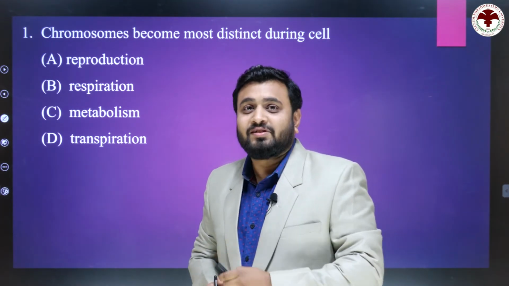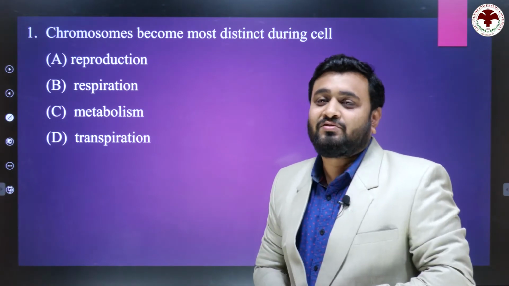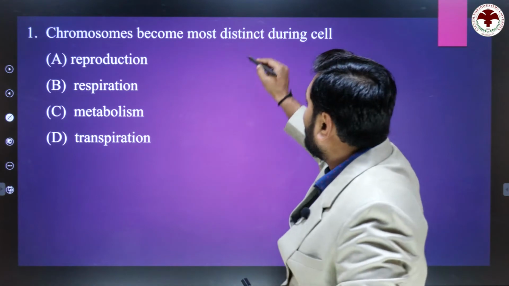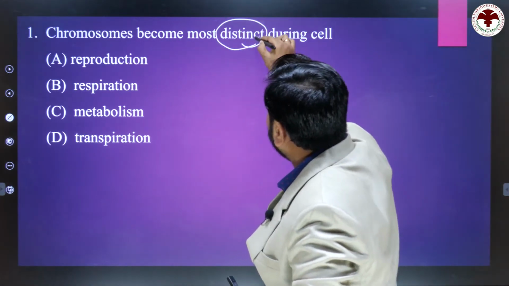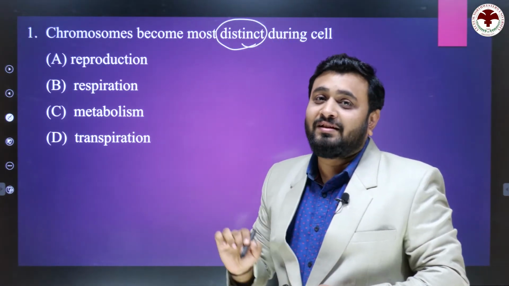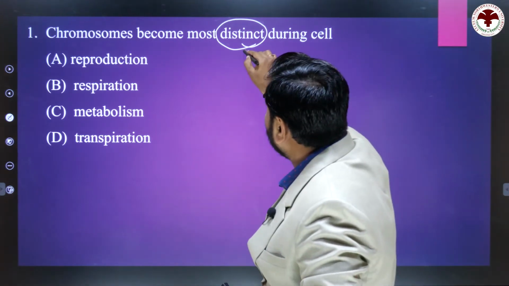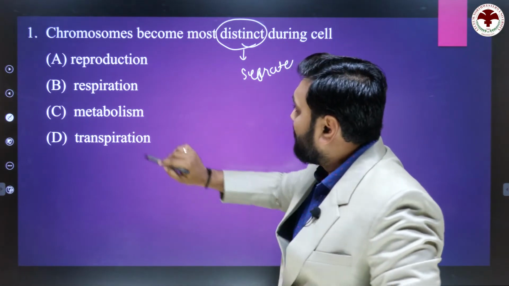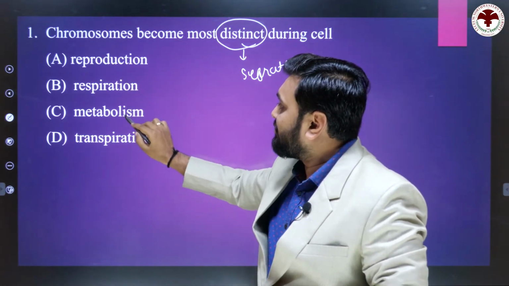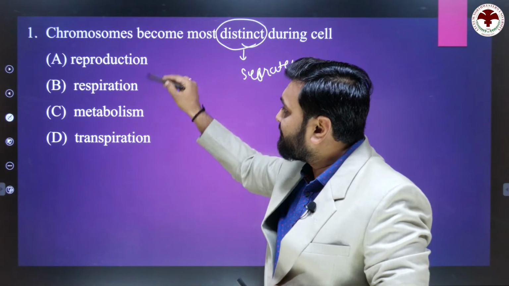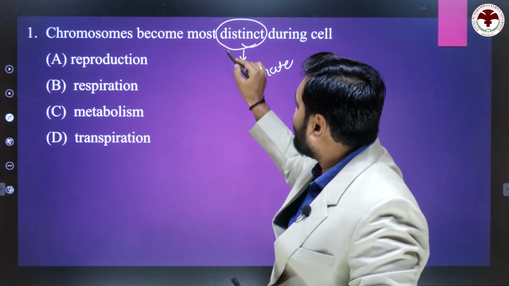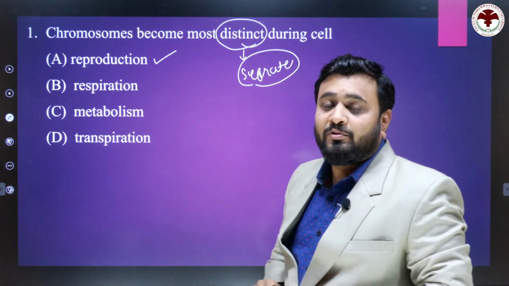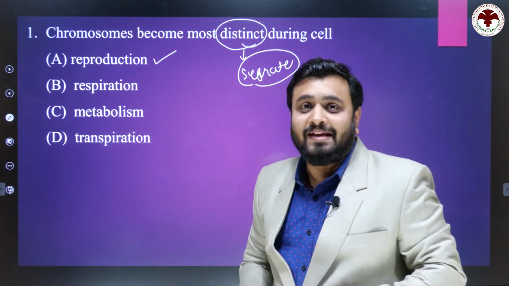So look here, we start the first question. Chromosome become most distinct during cell. In this type of question, mark this word. If you know the meaning of distinct, then the answer will be easy. Distinct means separation, separate. Now look at the options: reproduction, respiration, metabolism and transpiration. Among these four, in which does the chromosome become separate? So the answer is reproduction. During the reproduction, chromosome becomes separate.